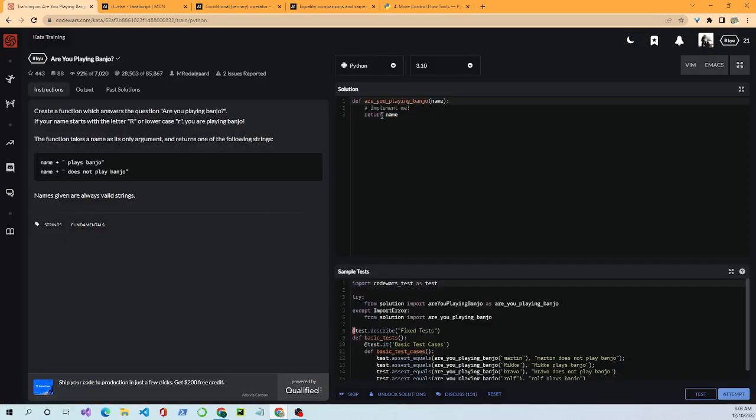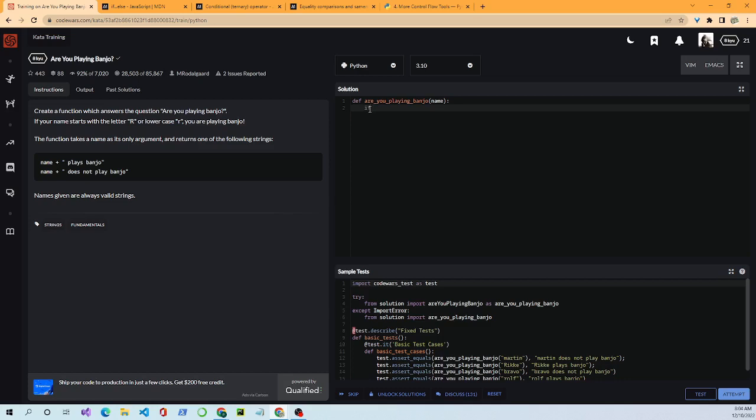So we select Python. We'll come to train again. Okay. Now it's the same problem, and we look at it. We have the classic, the required def. That's how you define a function. Are you playing banjo, which is the name, and then we have our parameter passed in, and the colon here, which is required. Okay. As you know, Python uses 4 spaces, and this has to be indented. So that's what we're going to have to do. I will solve it kind of the same way.